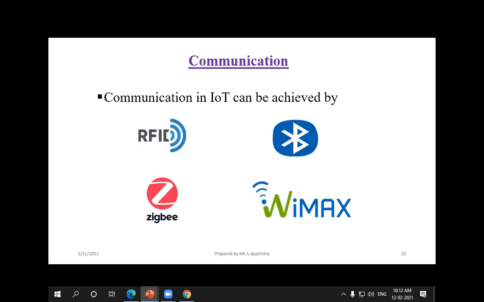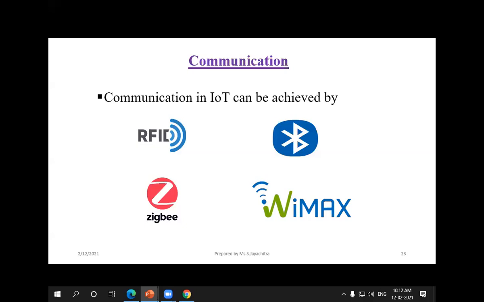And the next thing is communication. How does the communication happen? We can transmit the information through Bluetooth, WiMAX, Zigbee, or RFID. There are similar characteristics of Zigbee and Bluetooth. Bluetooth has short range communications, and Zigbee also has short range communications.